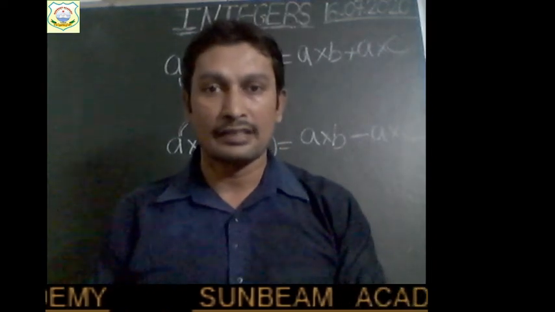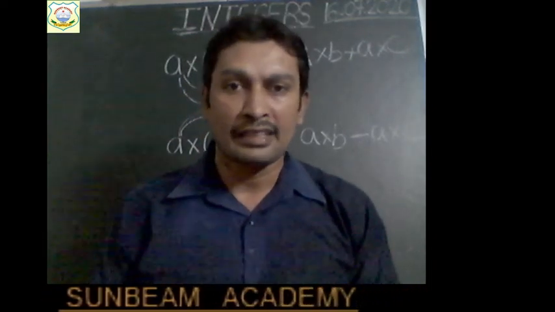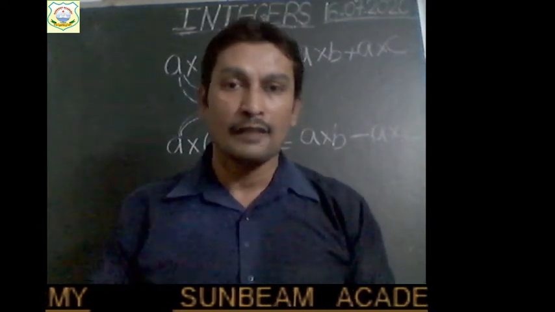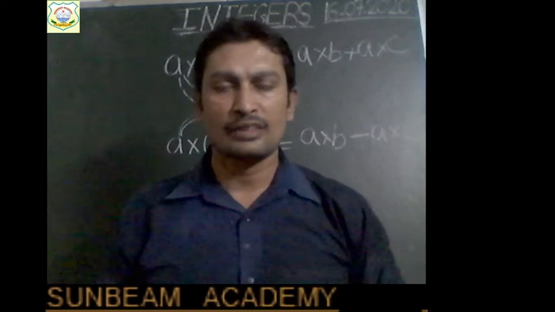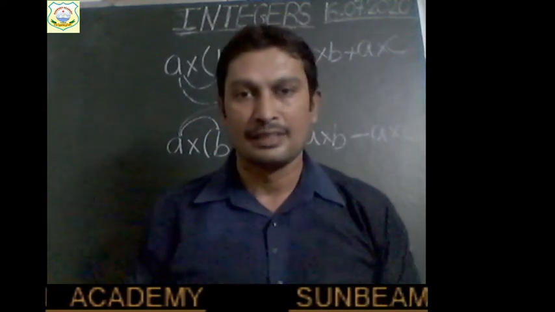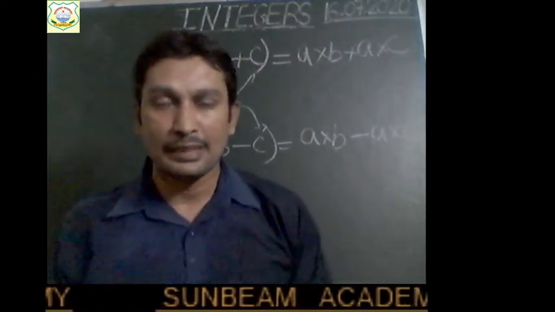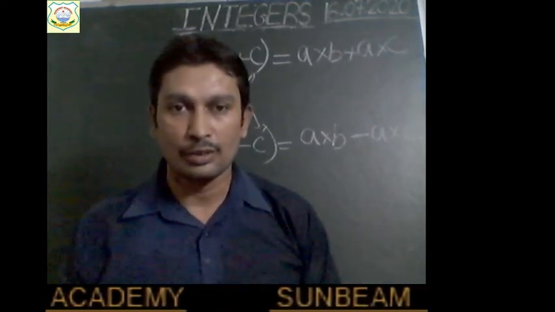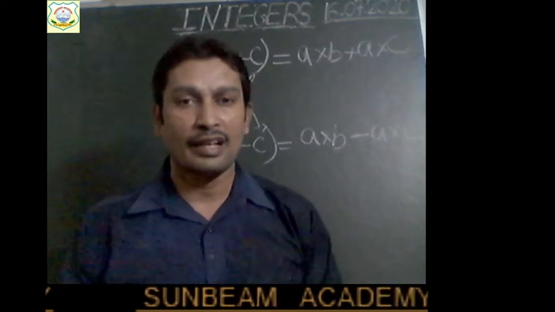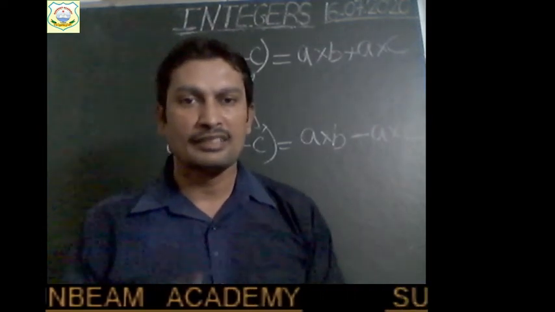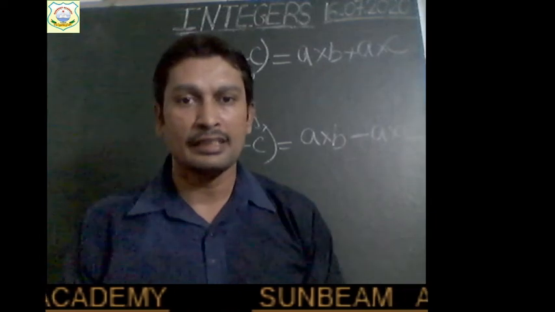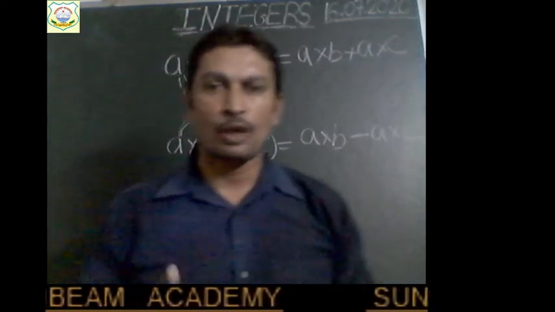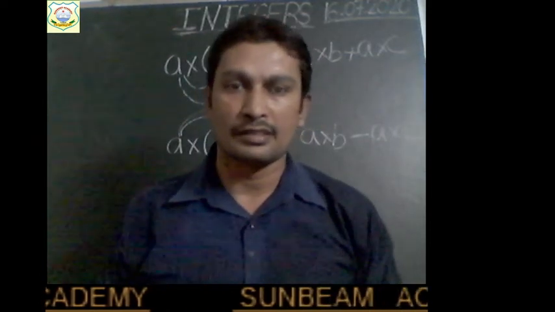In case of addition, the additive identity is 0, right? In case of multiplication, the multiplicative identity is 1. So these are 1 mark questions generally asked, children, that which number is known as multiplicative identity. So your answer will be 1, not 0. But in case of addition, if you are asked which number is used as additive identity, then your answer will be 0, right? So this was all about properties of multiplication of integers, right?